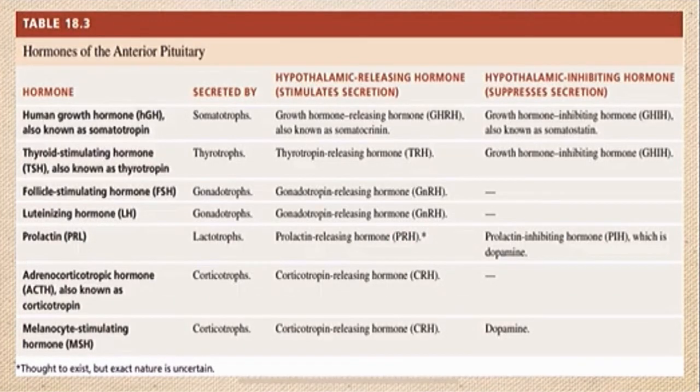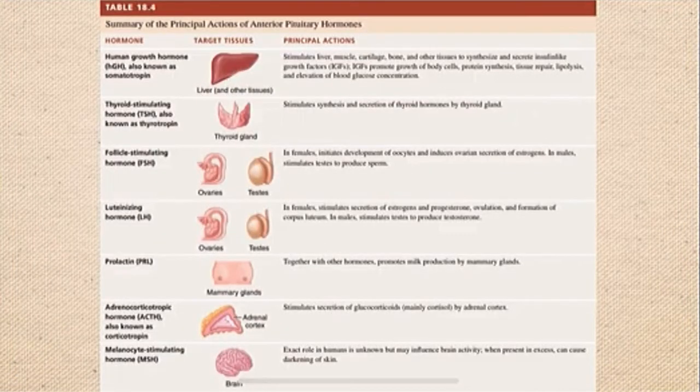So this would be all of the hormones of the anterior pituitary gland, as well as the releasing and the inhibiting hormones by your hypothalamus. Here you have the summary of the principal actions of the 7 anterior pituitary hormones. So the first would be your human growth hormone, also known as your somatotropin. It is mainly used to promote growth of body cells, especially those in your bones and muscles.